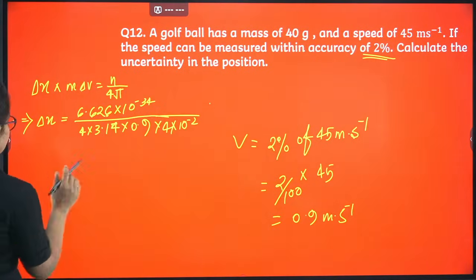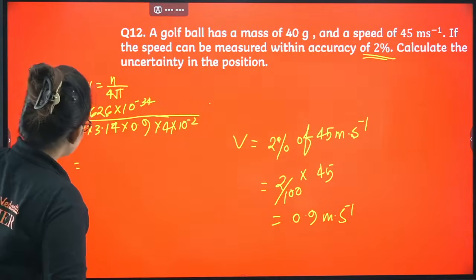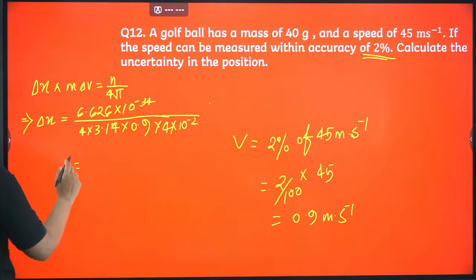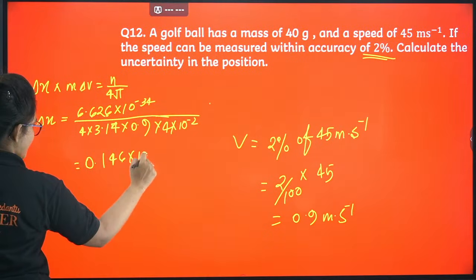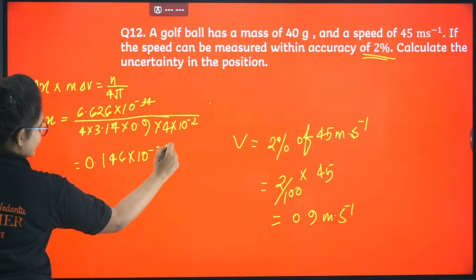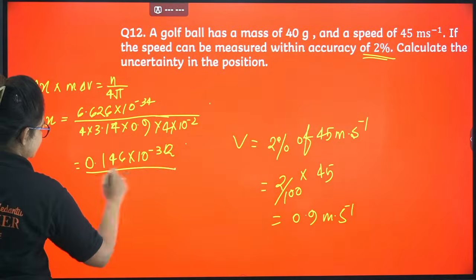Okay, so now let's proceed with the calculation. If you just go ahead, it will give you the delta x value as 0.146 into 10 power minus 32. Okay, so this is the answer.